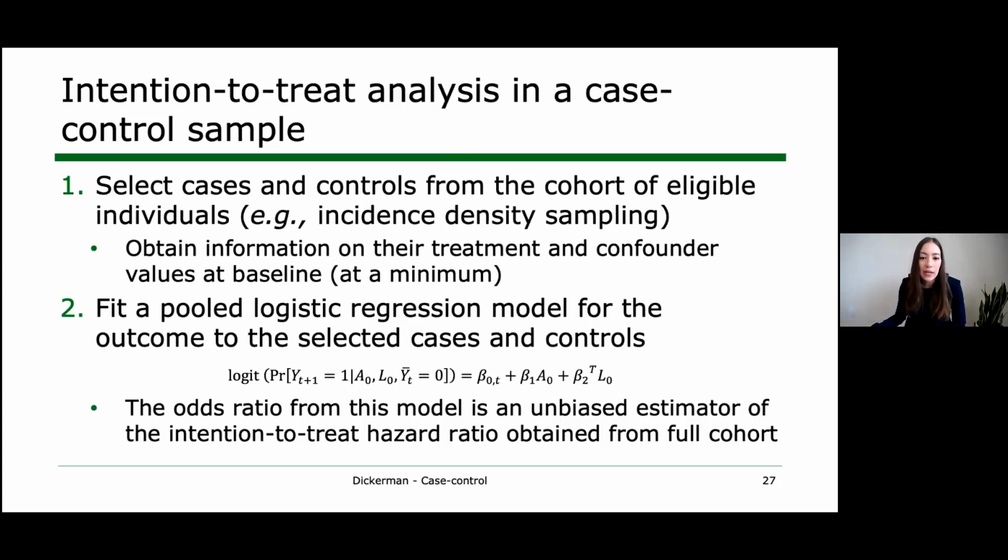And so once we have that information, our next step is just to fit a pooled logistic regression model for the outcome to the selected cases and controls. And so this is the same model that we saw before that we used in the ITT analysis in the full cohort. And we're now just fitting it to the case control sample, where the odds ratio from this model will be an unbiased estimator of the ITT hazard ratio obtained from the full cohort. Again, this is going to be an unweighted model if you're making no adjustment for potential selection bias due to loss to follow-up, and it will be a weighted model if you are.